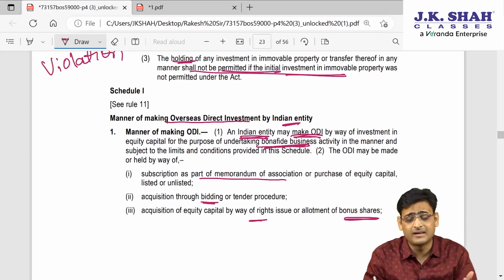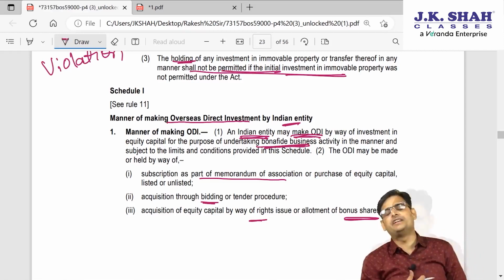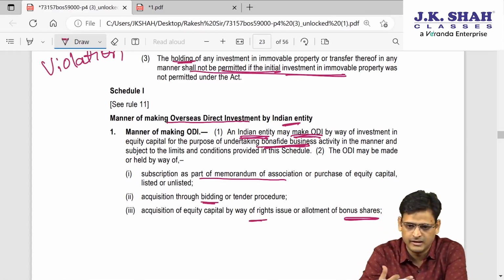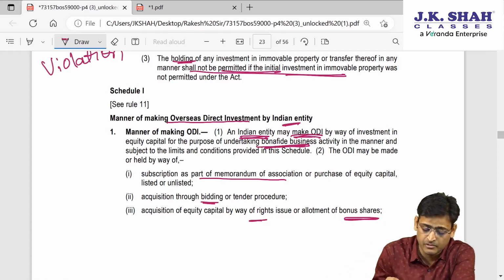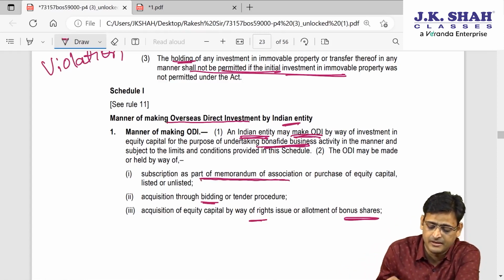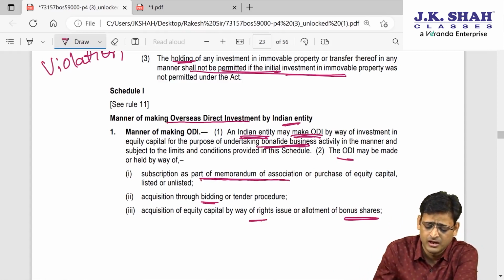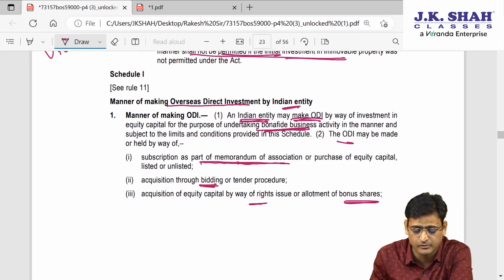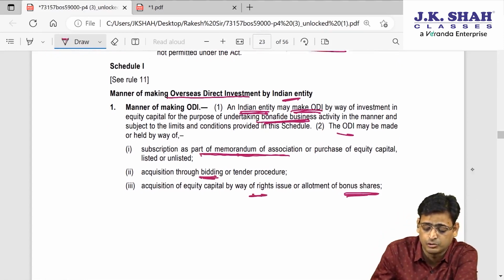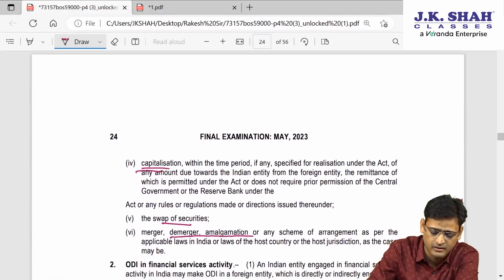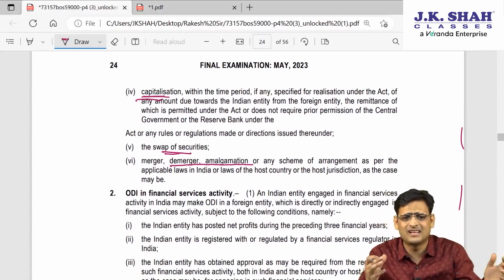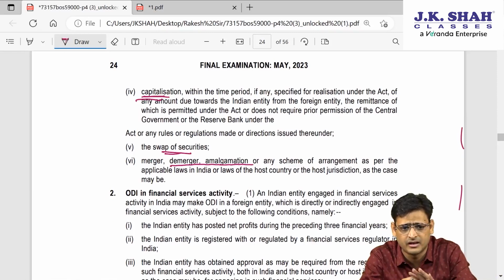Number 2, by what mode can the investment be made? An Indian entity who is making ODI, that ODI needs to be a bona fide business activity, number 1. Number 2, it can be by subscription. How do you do ODI? That we already know. It can be a subscription of the memorandum, or you can acquire it by way of a bidding process, or by way of rights issue or bonus issue. These things we have already studied, or by capitalization, or by swap of securities, or if there is a merger or demerger, that way also I can acquire. So these are some very simple and obvious points which are written.